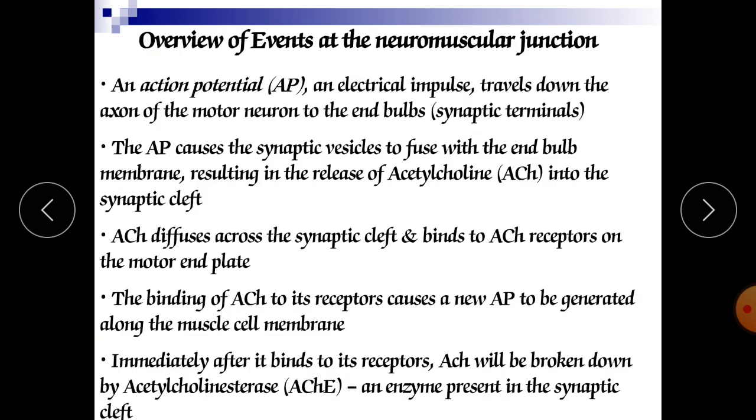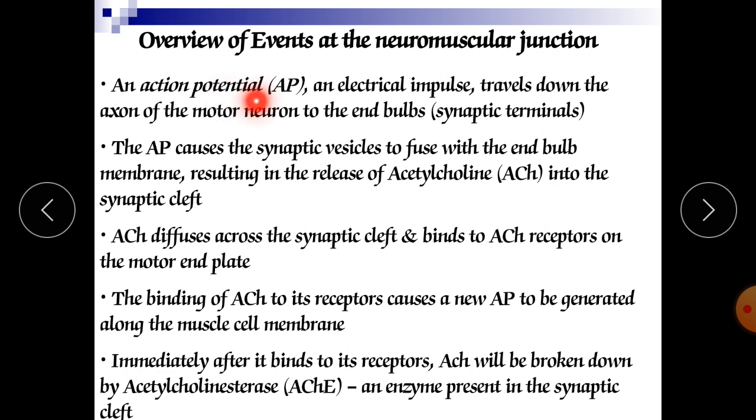Overview of the events at the neuromuscular junction. Now we will discuss the events that occur at a neuromuscular junction. First is the action potential. What is action potential? Action potential is the process which occurs due to potential. That's why it is called action potential, meaning the action which is carried forward by the influence of potential.